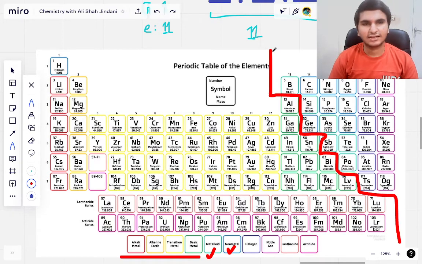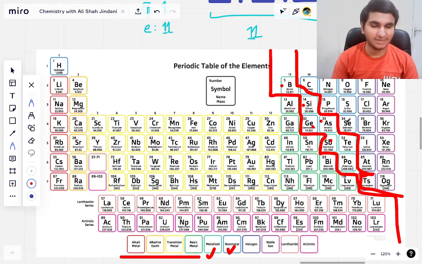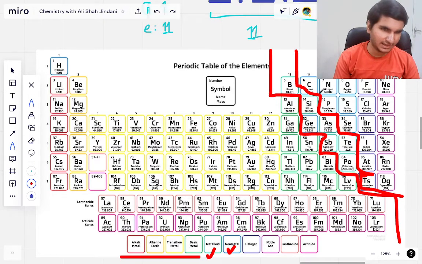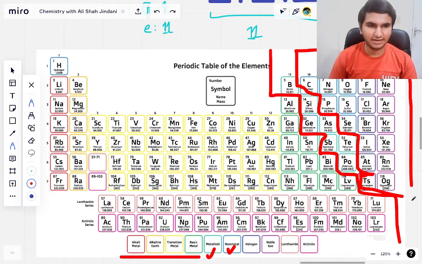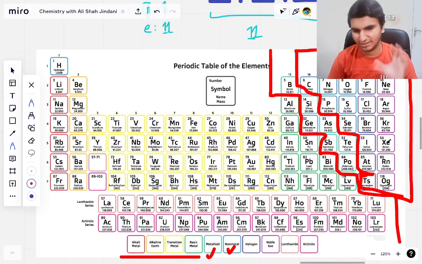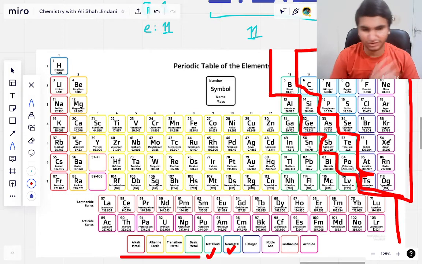Next, if you look over here, we have some elements that are of this color, and these are the metalloids. So you can see boron, silicon, arsenic, antimony, germanium. These are metalloids, and I'm going to tell you about them as well. And on the right side of this line we have the non-metals. So again, non-metals make up a very small portion of the periodic table compared to the metals.